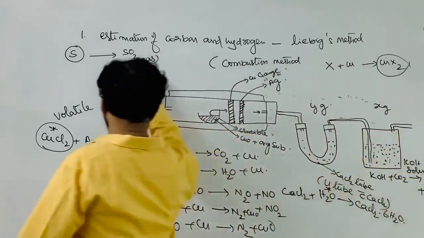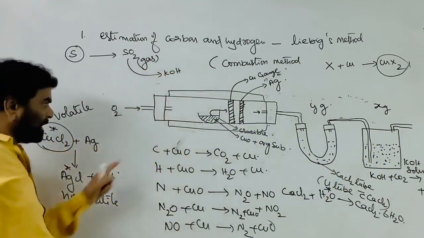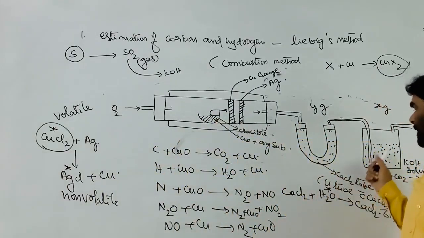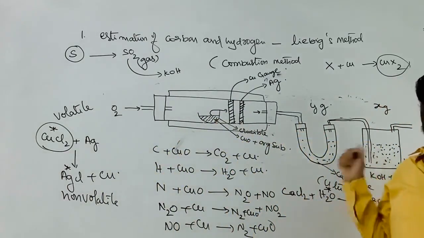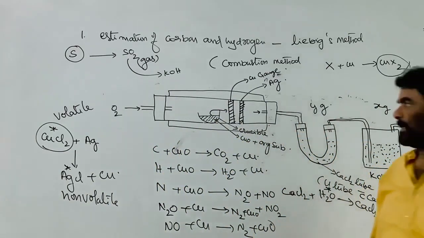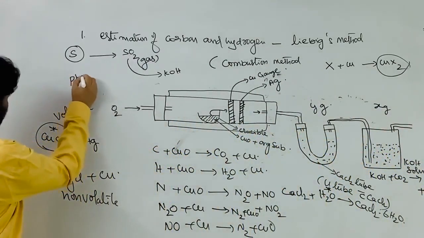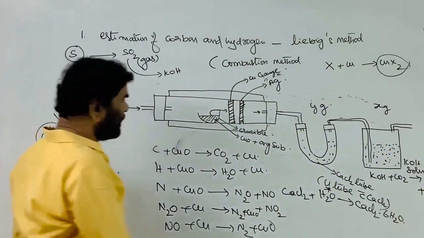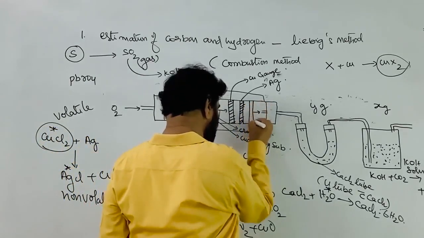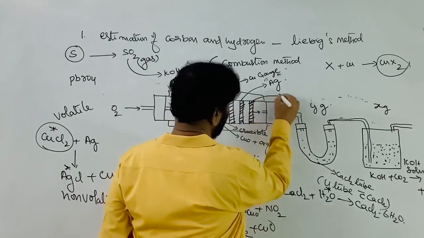So this is absorbed by the KOH solution. Like carbon dioxide, sulfur dioxide is also absorbed by the KOH. So the increase in the weight of the KOH container is due to carbon dioxide as well as sulfur dioxide. To prevent this, fused lead chromate is used near the exit of the combustion tube. This is lead chromate.